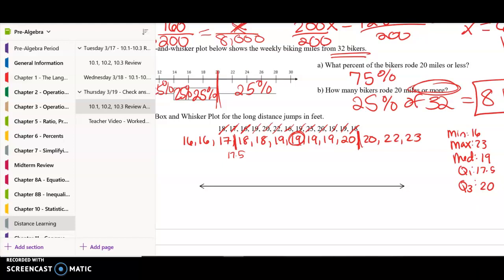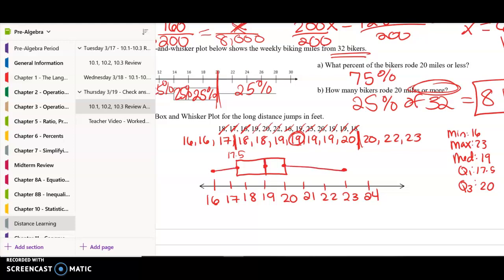Okay, so I'm going to make my points here. I'm just going to start at 16 and just go by ones because it's not too large of a gap. Okay, so my minimum is 16, and I'm going to plot this above my graph here. My median was 19, 17.5 for the first quartile, and 20. So you always want to make your box and whisker plot, make the box with those 3 middle. The median is in the middle, and then the whiskers here going out to the end.